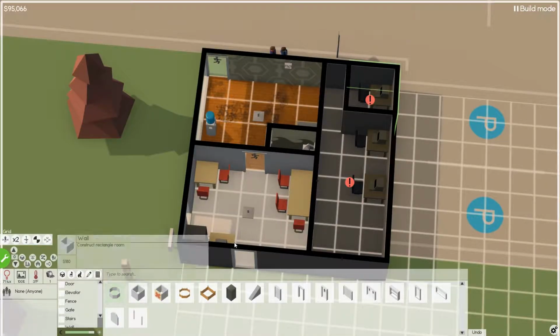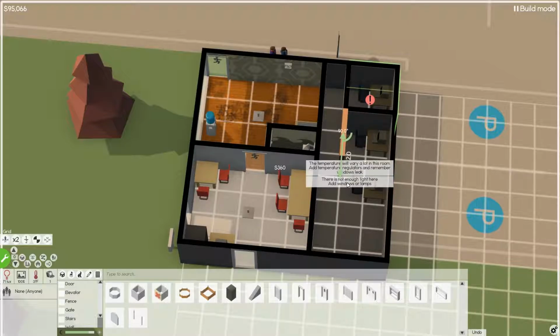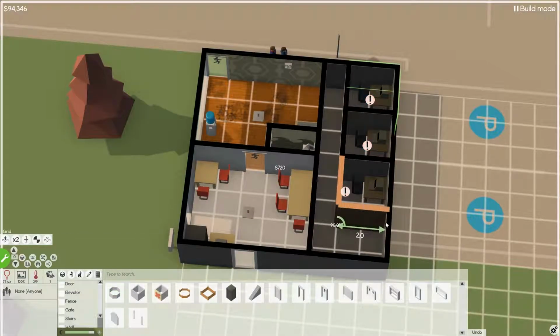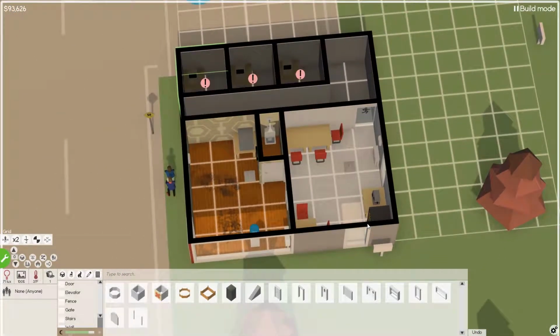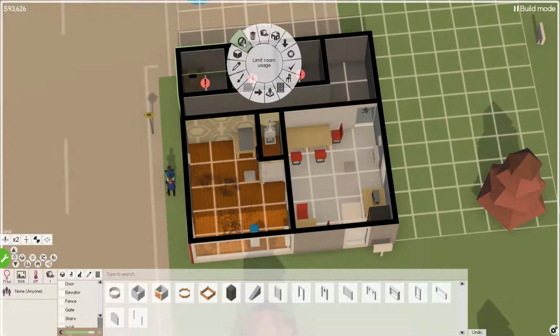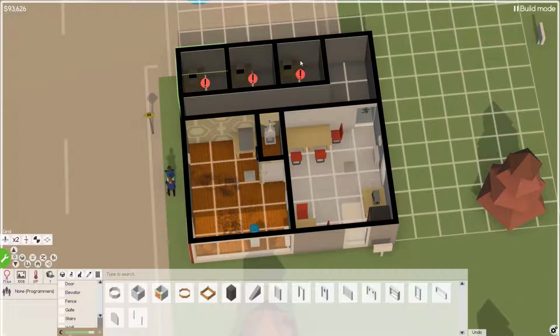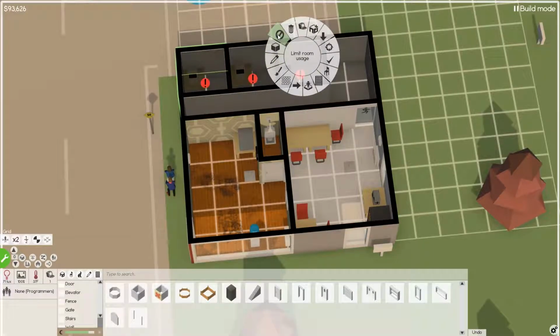So we'll build out these separate rooms. Beep. Go like that. These are going to be kind of tiny initially. We can always expand later. So that will give us some dedicated office space for everybody. And we're going to say limit the use of this one to programmers, this one to programmers.